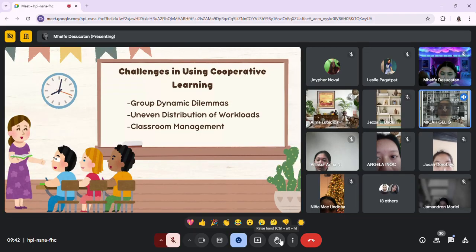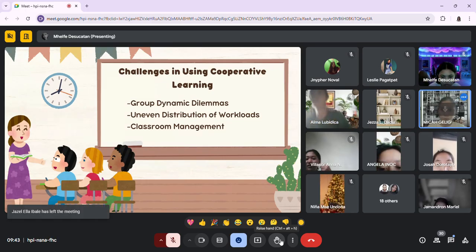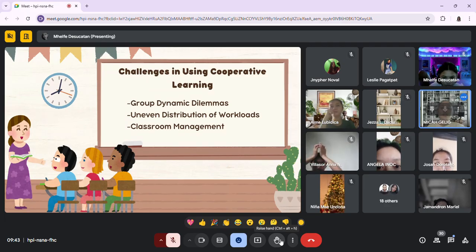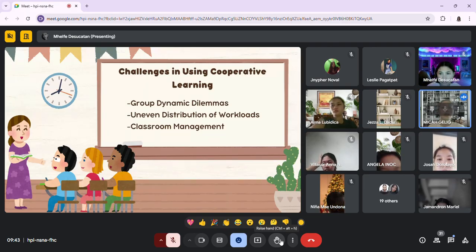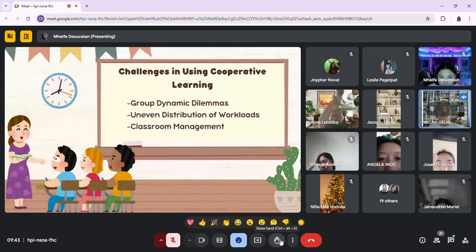So next we have challenges in using cooperative learning. So first we have group dynamic dilemmas. So children who are working in a group possess different personalities, right? So hence conflict among them is possible. So mismatch personalities can cause unsatisfactory results in executing the activities and achieving the objectives.